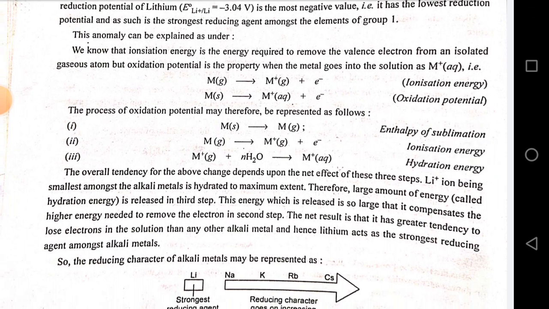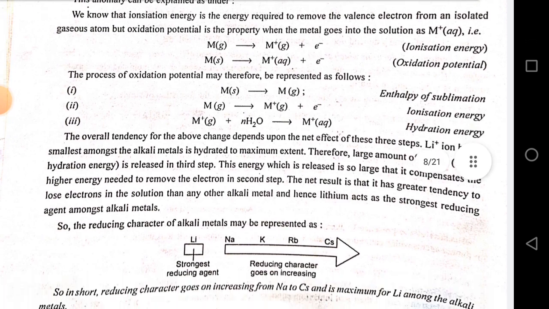We know that the ionization energy is the energy required to remove the valence electron from an isolated gaseous atom, but oxidation potential is the property when the metal goes into solution as M positive. M gives M positive plus electron: ionization energy. M solid gives M positive aqueous plus electron: oxidation potential.